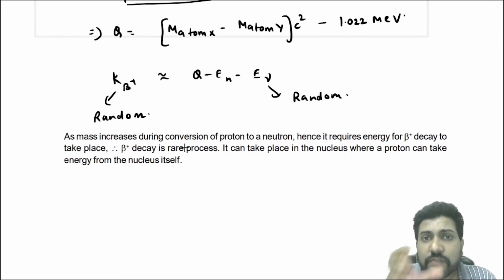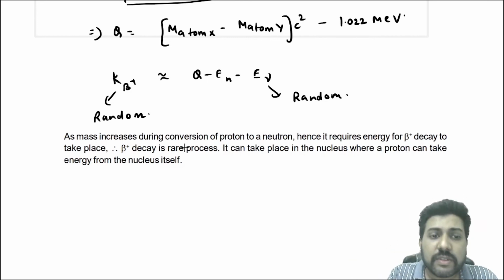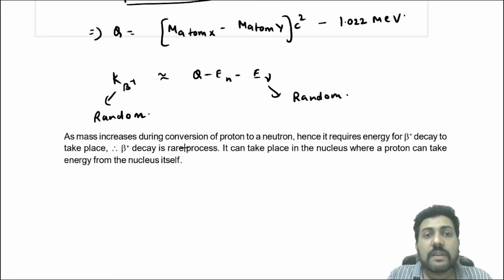Because the proton first has to take the energy from the nucleus, then it will perform the proton to neutron transition, and only then can beta plus decay take place. Yes, finally the energy will be released, but initially we will require some energy, and the nucleus must provide that energy to the proton for the beta plus reaction to take place.